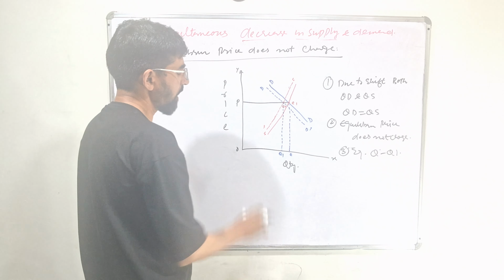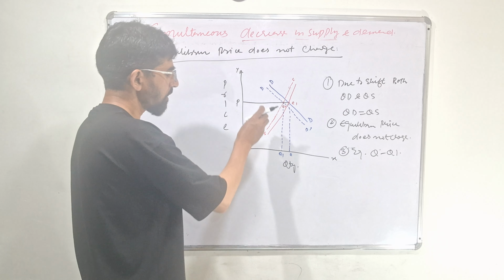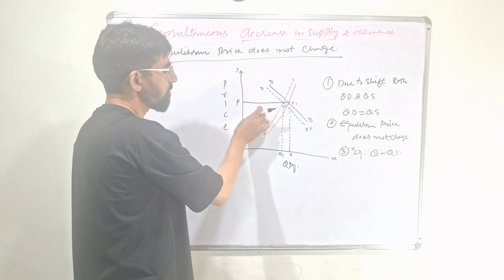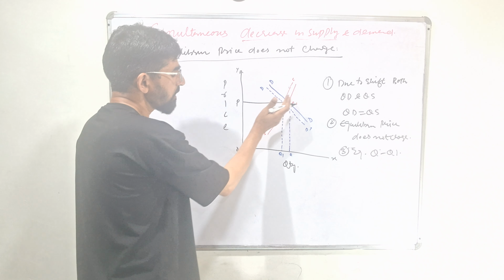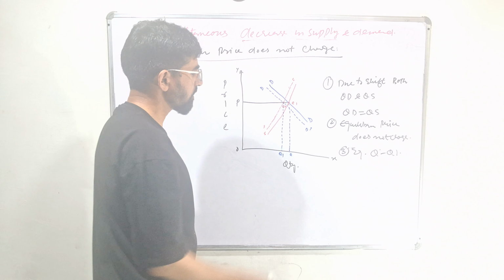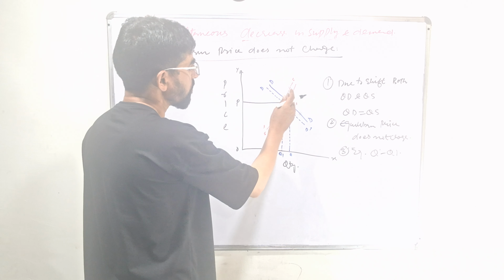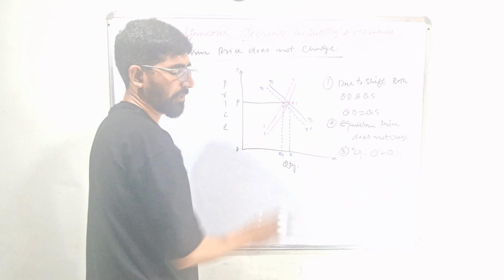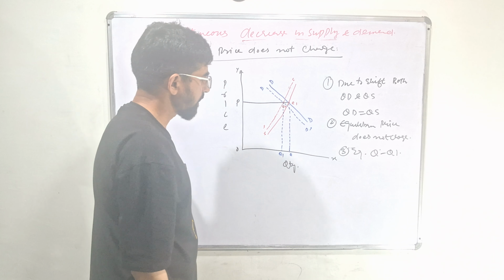If there is no change in price, these are two cases, both increasing demand and decreasing demand. But you only have to understand that in the case of, for example, increasing supply and increasing demand, you show a rightward shift of demand and a rightward shift of supply, but equilibrium price will remain the same. Equilibrium price will not change.